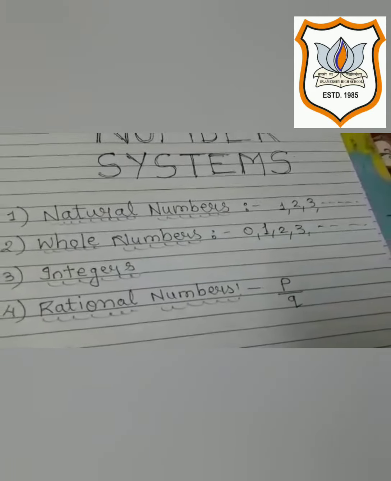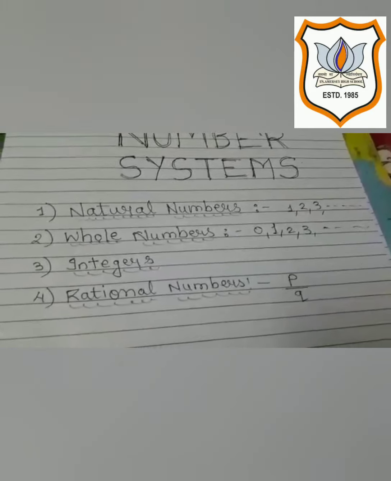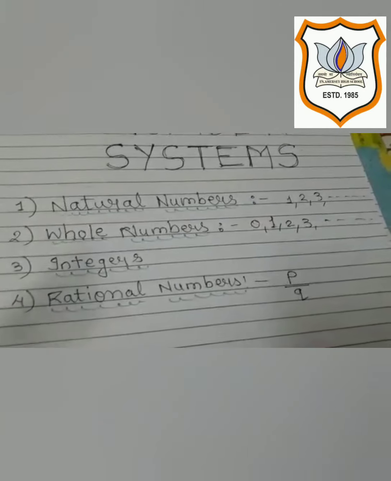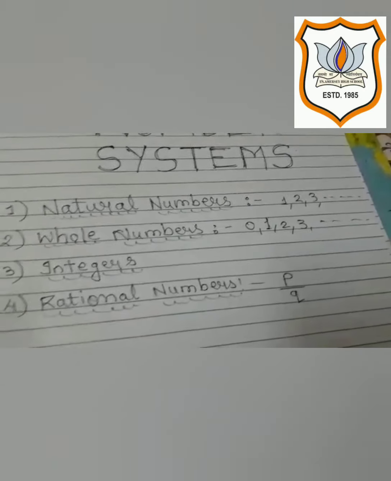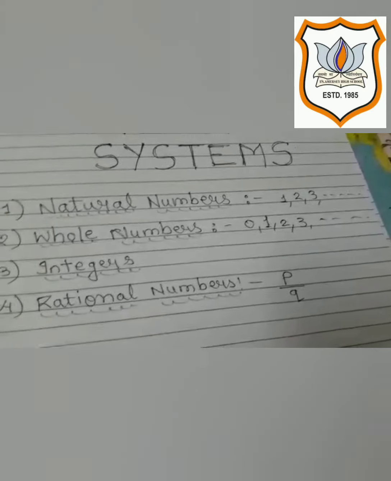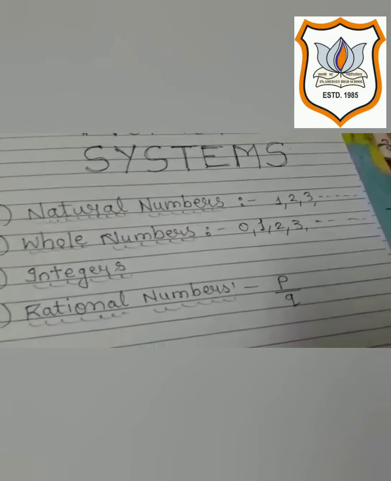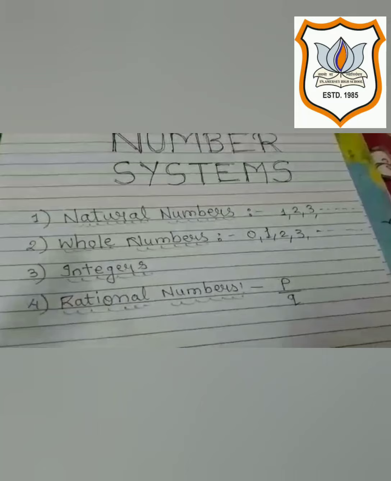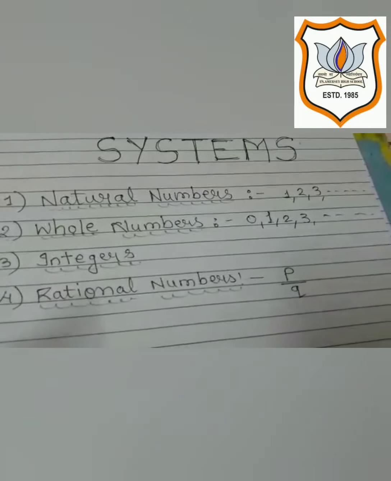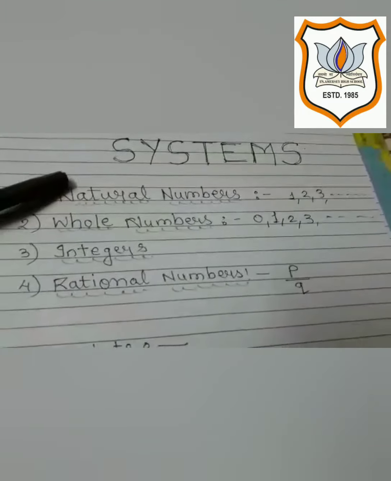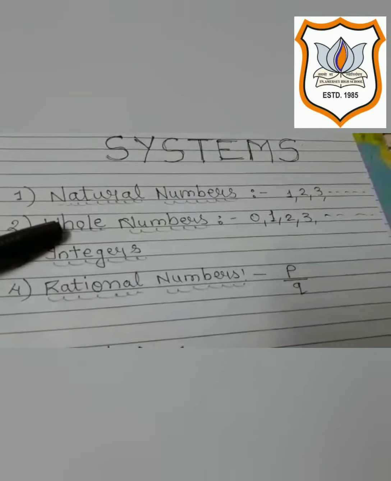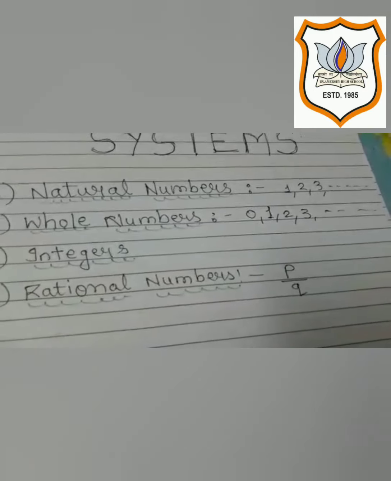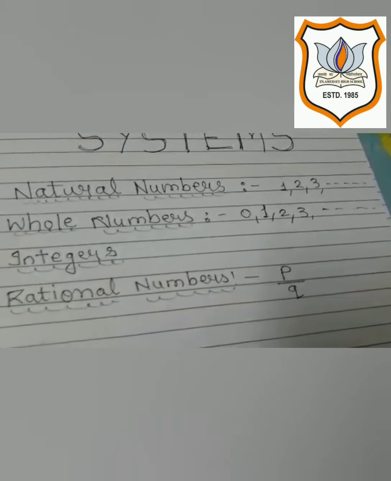You will think that no, 45 can't be a rational number because a rational number should be in the form of P upon Q. But I will say yes, 45 is also a rational number because we can write 45 as 45 upon 1. Therefore, any natural number, any whole number or any integer can be written in the form of P upon Q.